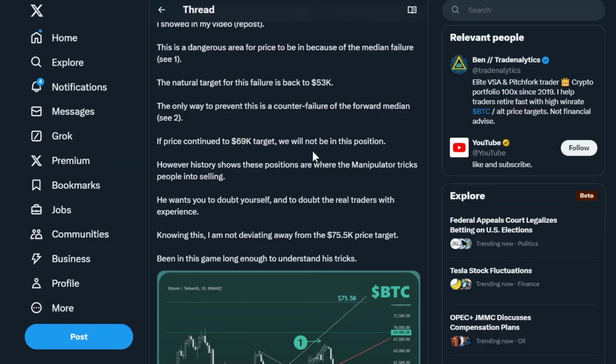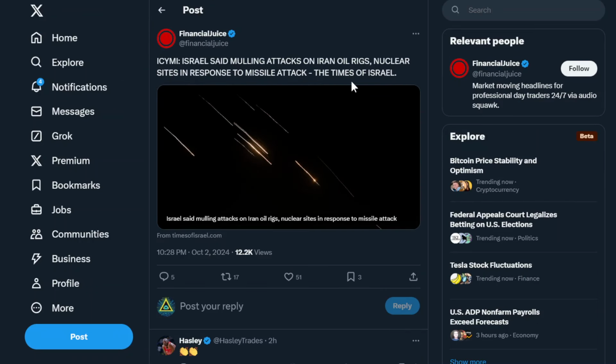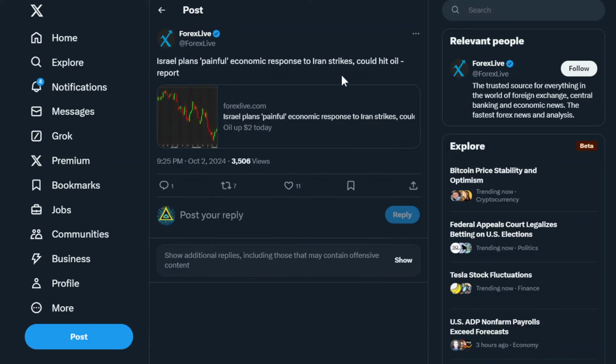So the next topic I want to talk about is what exactly caused today's crash, right? The first thing is, of course, we have the missiles flying in the Middle East. When we see such things, we have one country that wants to destroy the oil producing capability of another country in the Middle East. So as explained here, this can actually cause a slight panic in the oil market.